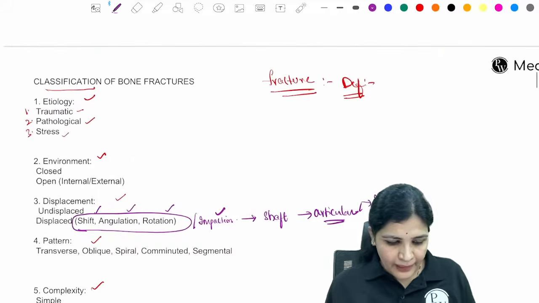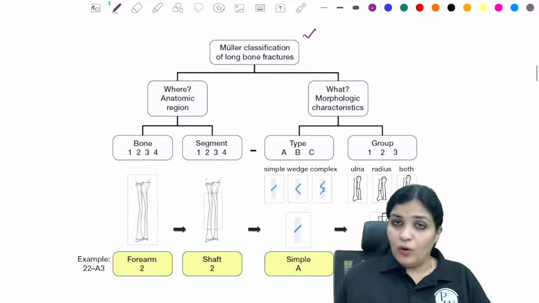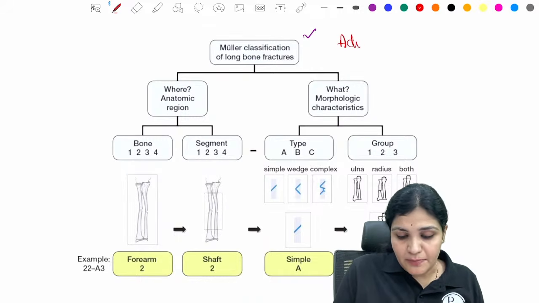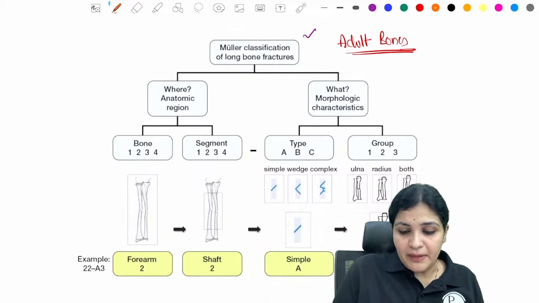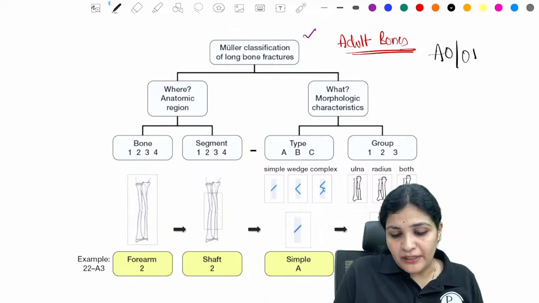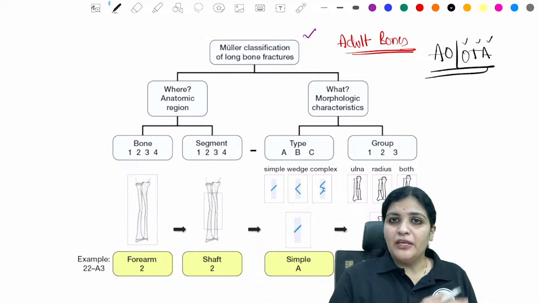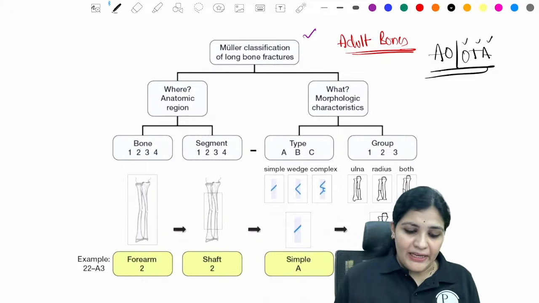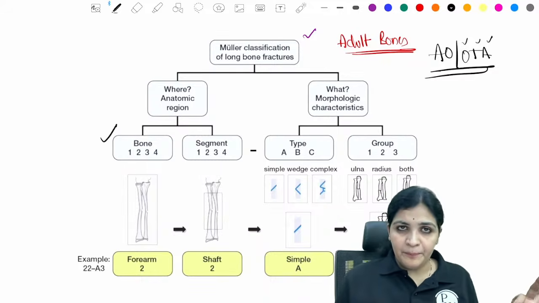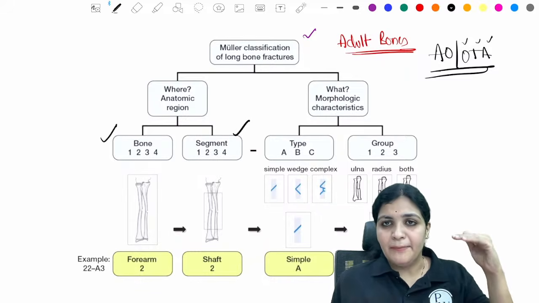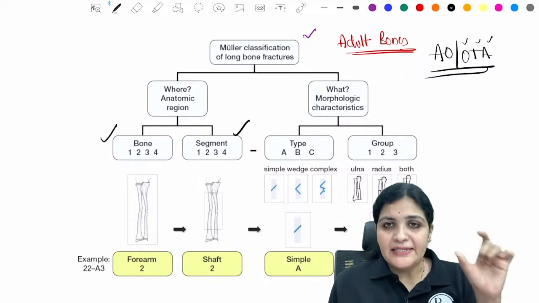Okay. And now this is for the people who want to get the highest marks. I told you this is the Muller's classification. This is mainly used for adult bones, and this is by the AO and OTA classification, the Orthopedic Trauma Association. This has been used worldwide, where each bone is given a number and each segment of the bone, like epiphysis, metaphysis and diaphysis, is given a number.